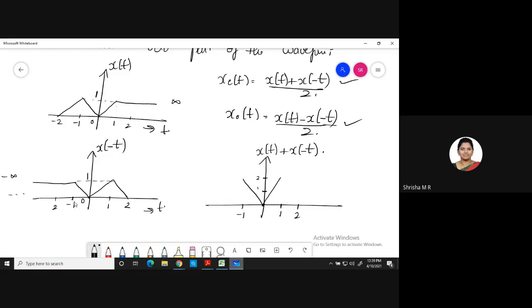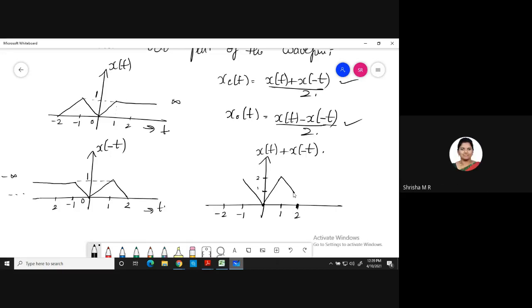Then you see at 2, what is happening? At 2 and minus 2. First you check at 2. So at 2 here, the signal is 1. Correct? Yes, ma'am. At 2 here, what is the signal? 0, ma'am. So at 2, it will come back to 1. 1 plus 0, 1. Correct? So at 2, your signal will be at 1. Got it? Yes, ma'am. This is 2 and the signal is at 1. Will you agree?